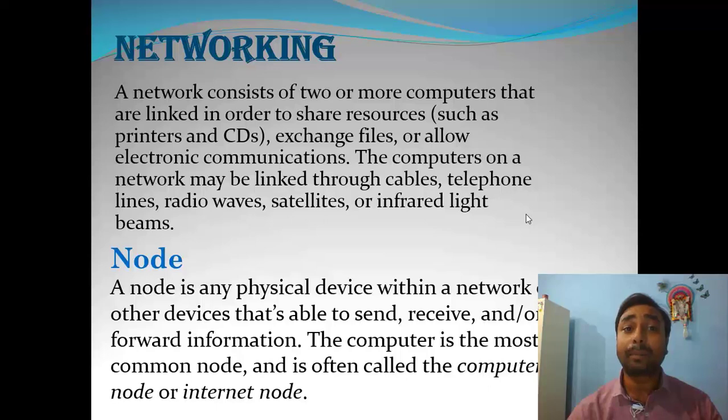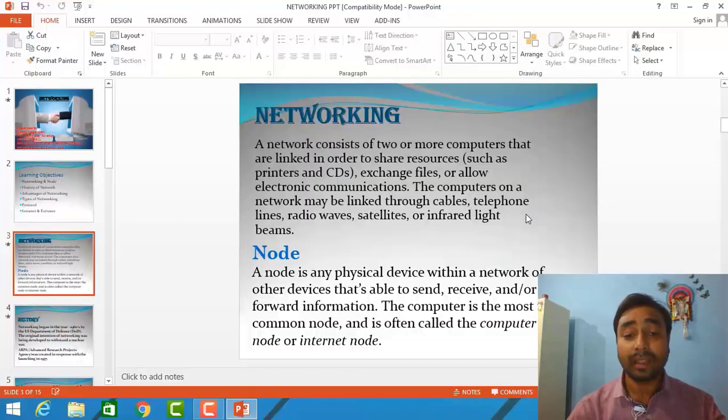These are the parts of networking, but the purpose of networking is communication, sharing information, sharing resources. Understood? If computers are connected together for the purpose of sharing information, that is known as networking.